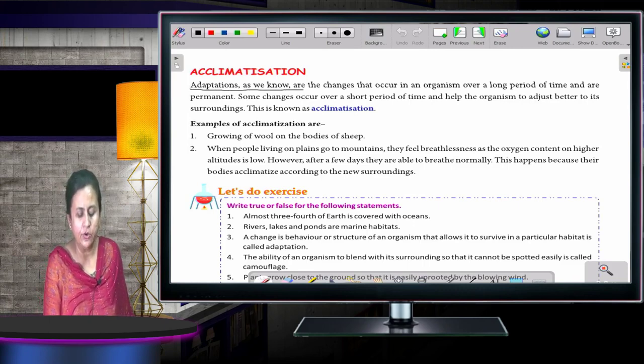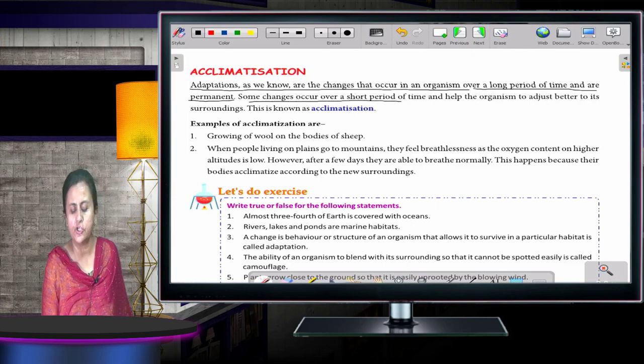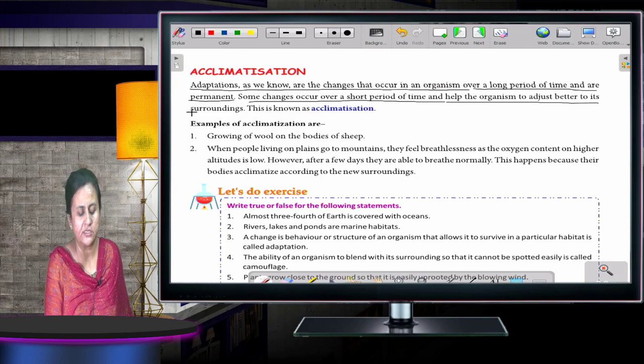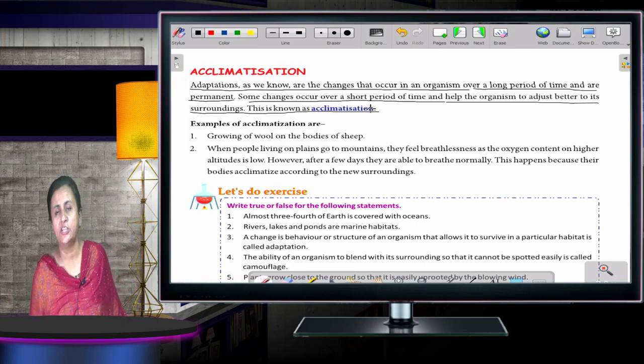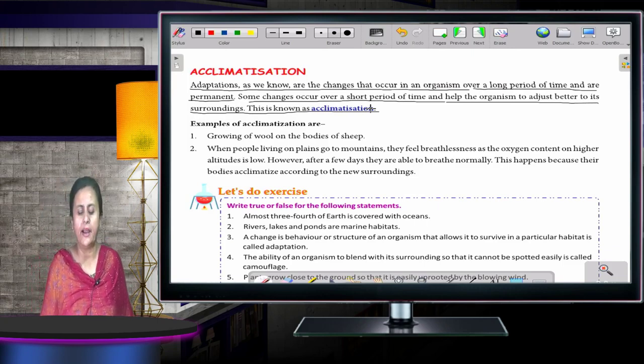Adaptations, as we know, are the changes that occur in an organism over a long period of time and are permanent. Some changes occur over a short period of time and help the organism to adjust better to its surroundings. This is known as assimilation. In adaptation, the changes are made for a long time and they are permanent, but the changes which are there for a short period of time are known as assimilation.